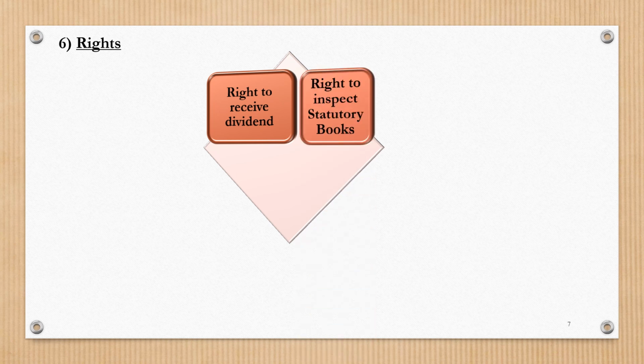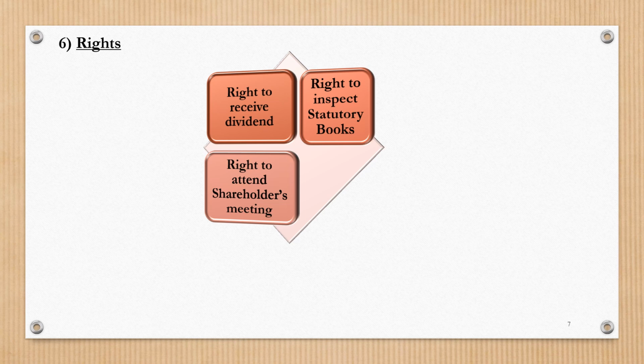The second right enjoyed by them is to inspect or check statutory books like Register of Members, Register of Debenture Holders, Register of Depositors, and so on. Thirdly, they also enjoy the right to attend shareholders meetings like the annual general meeting and extraordinary general meeting, which are arranged by the company to discuss and decide on important matters. Not only that, they also enjoy the right to vote at such meetings.